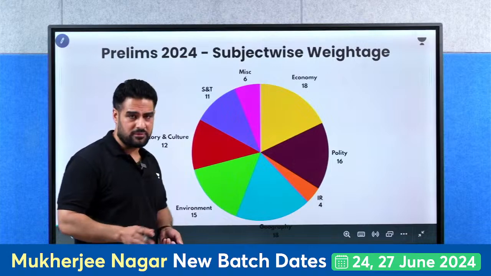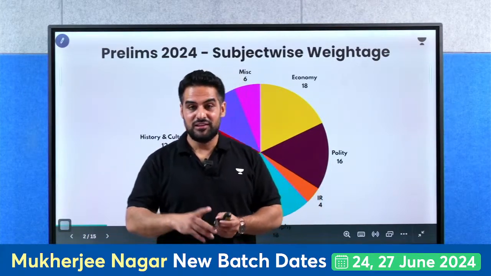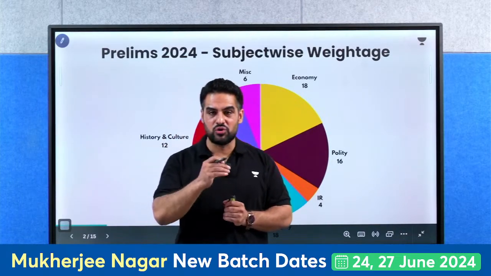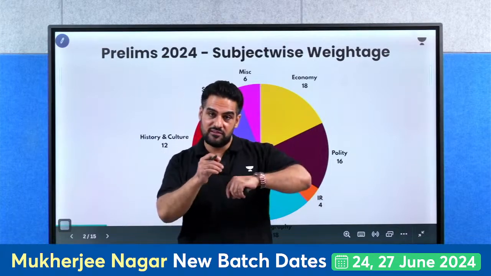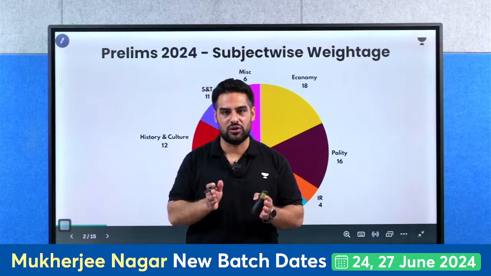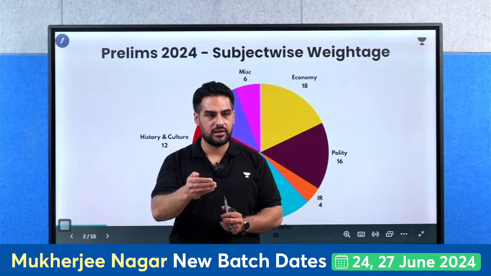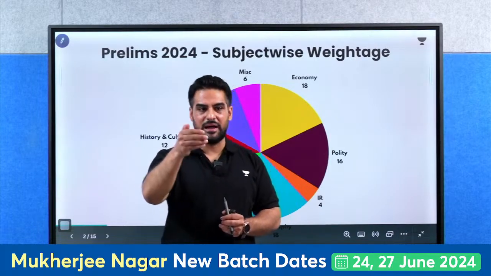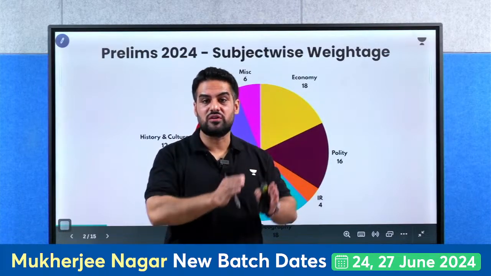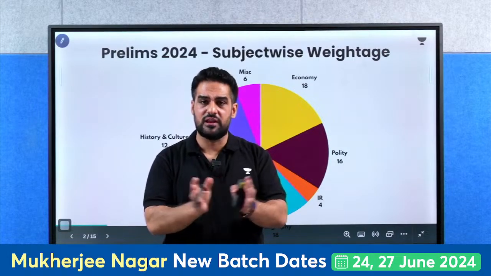Now, if we move towards the environment part, yes, this year there has been a drastic shift. Some questions asked in the environment have a direct linkage with biology. Some questions, especially in pollution, are directly linked with science and tech. This year, what I have observed in the environment and ecology paper is that the static part was very less. If we talk about ecosystem, food chain, energy, trophic levels, biodiversity, very few questions were there. From environmental conventions, questions were very few. They asked a few questions from the legislation part, and mainly the questions were very much dynamic.